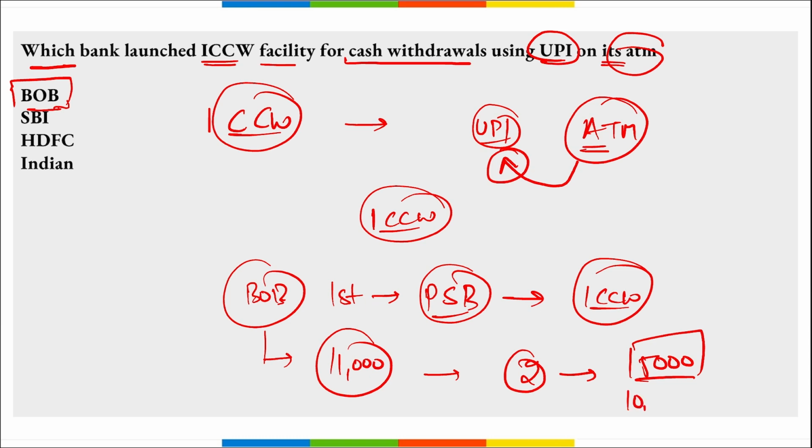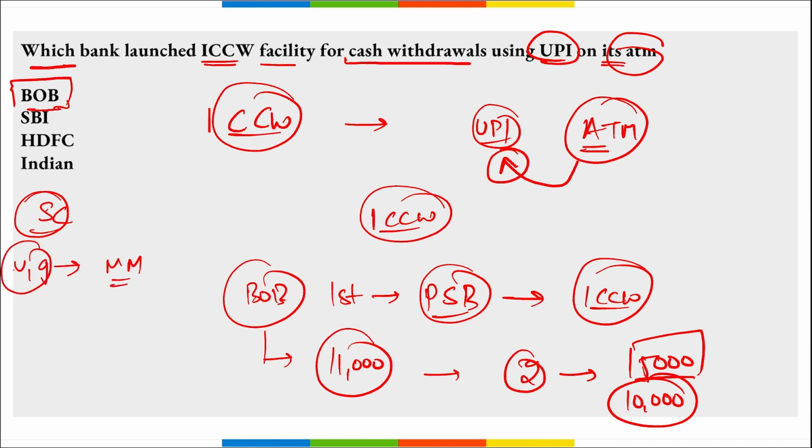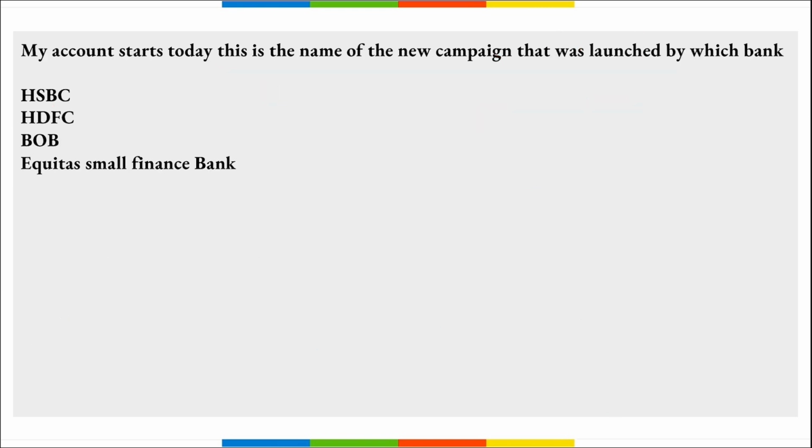That means 10,000 rupees per day can be withdrawn from these ATMs using UPI. If we talk about Bank of Baroda, Sanjeev Chadda is the managing director and chief executive officer, Vadodara, Gujarat is the headquarters, and it was established in 1908.